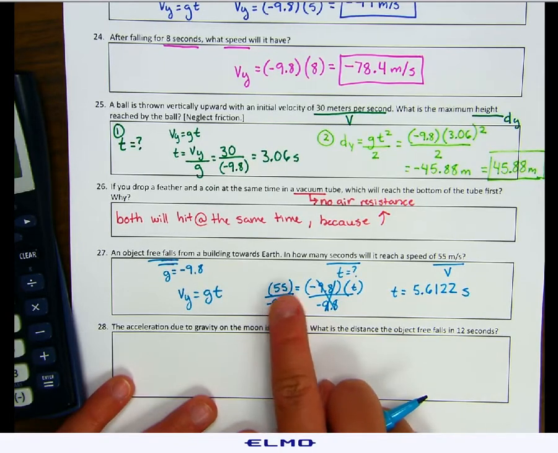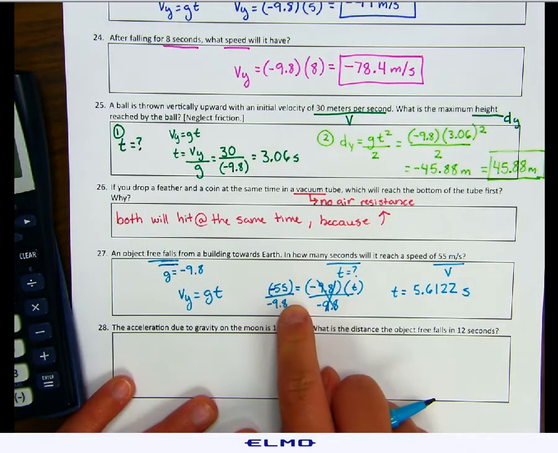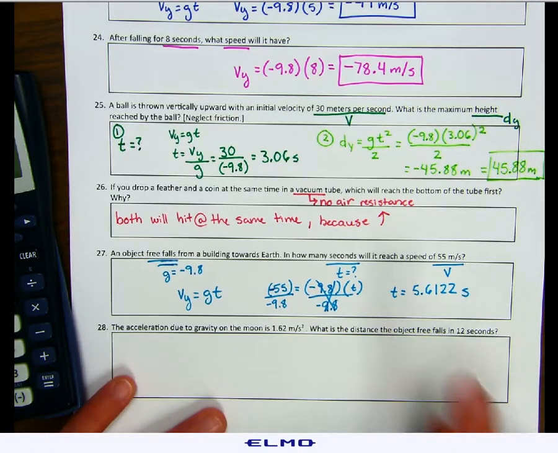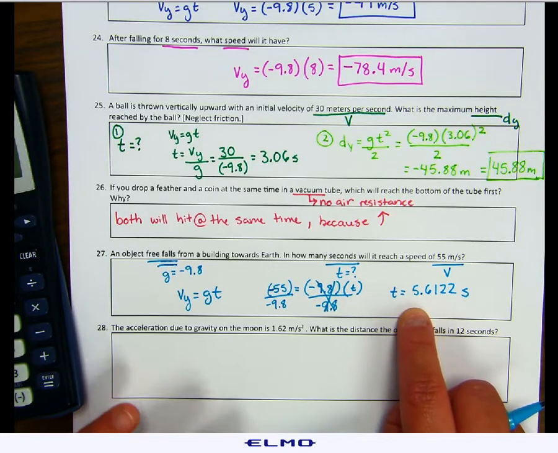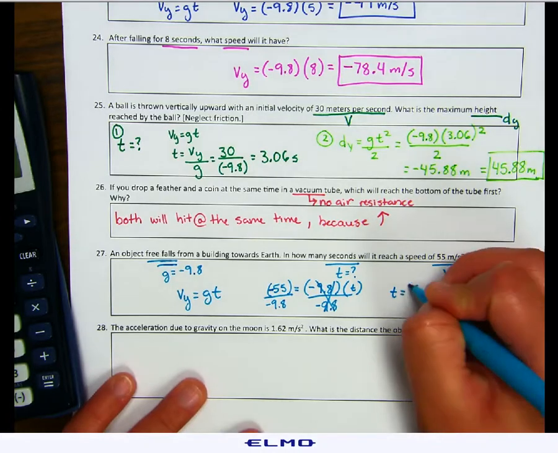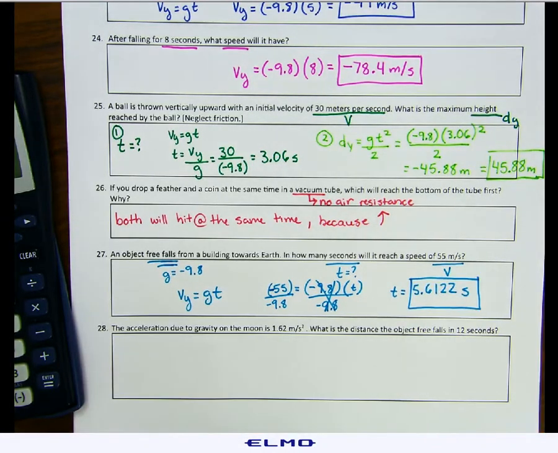Technically, our velocity should have been negative since it was going down, and if it's in the downward direction, that's how you get your negative velocity. So a negative divided by a negative would cancel it out. But you can never put a negative in front of your time. If you do that on the exam, you will not get the credit for that question. So no negatives for time.